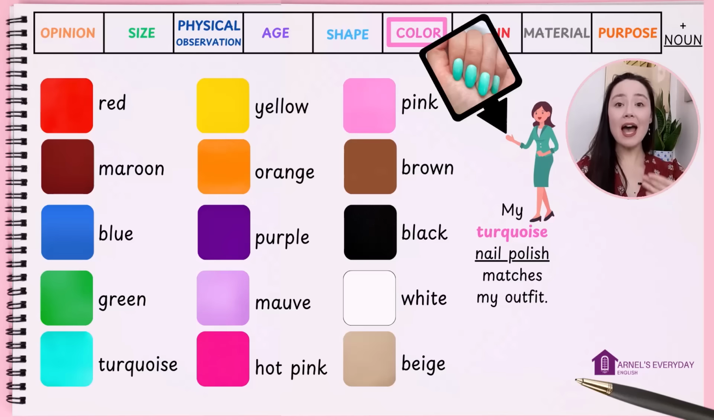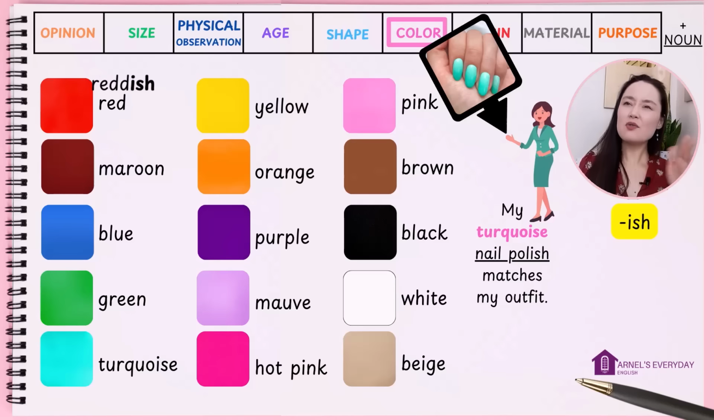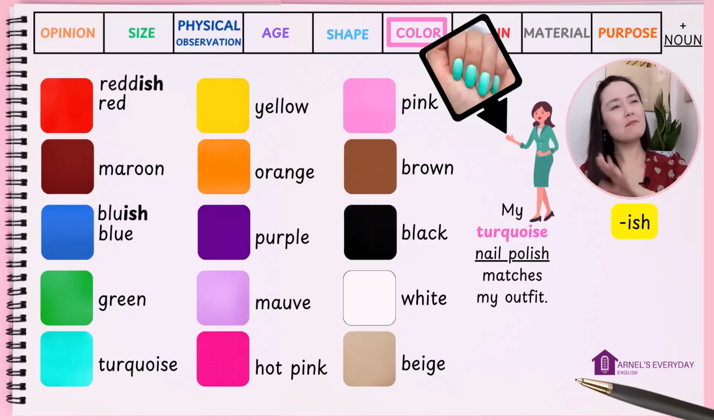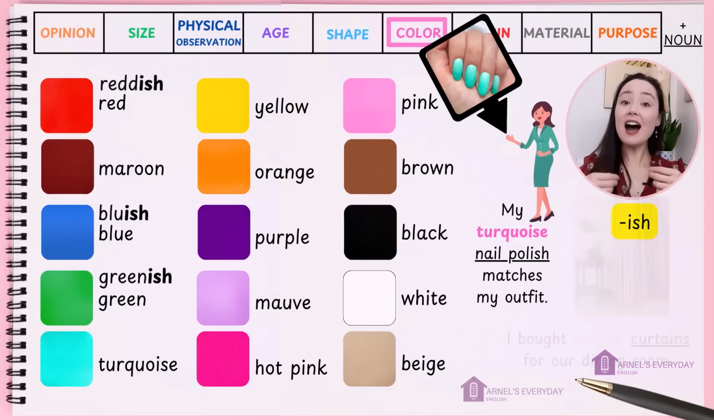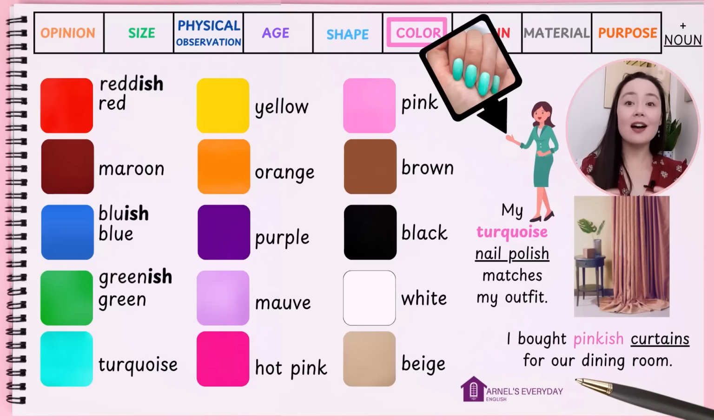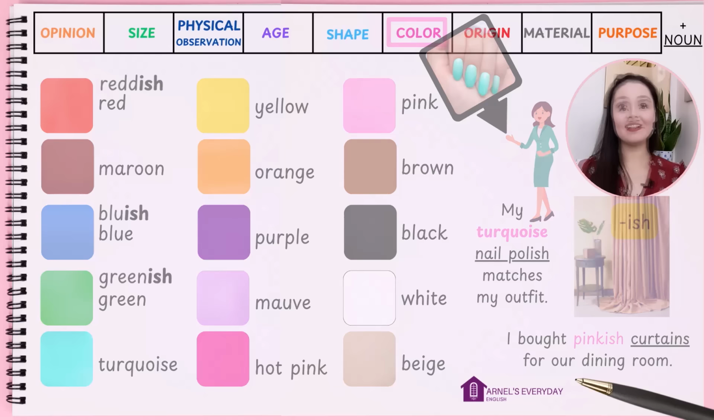We can also add ish to colors when we mean kind of, not exactly. Reddish, bluish, greenish. I bought pinkish curtains for our dining room. You can see these curtains are not really pink. They're kind of pink and light brown.